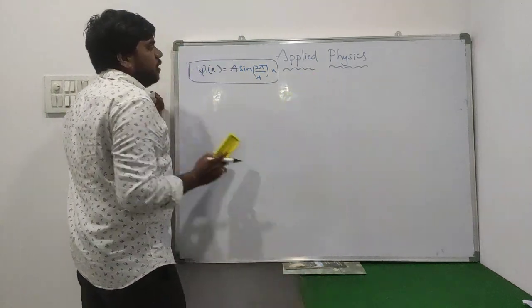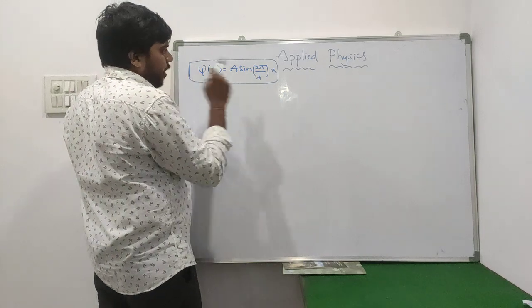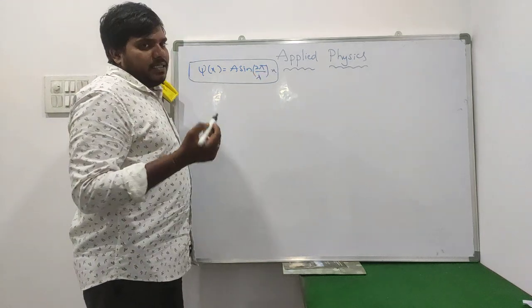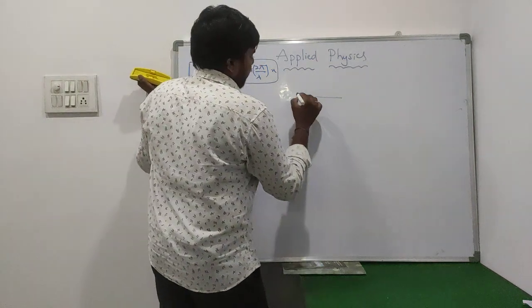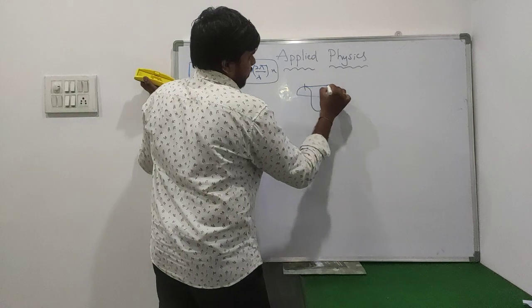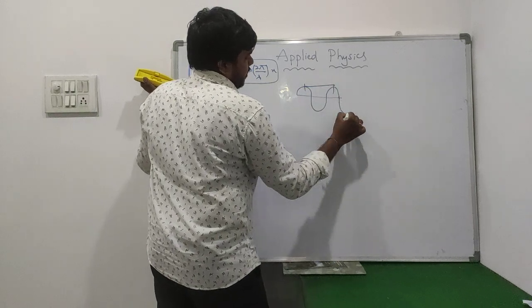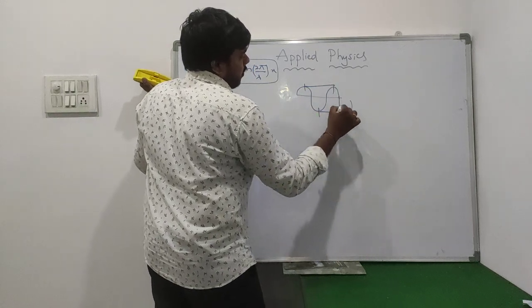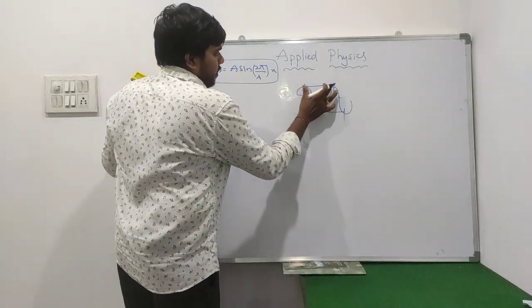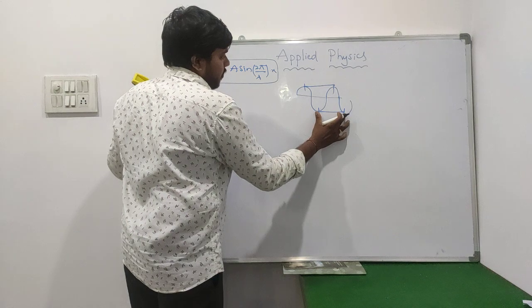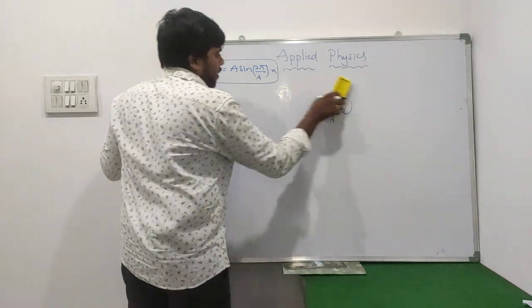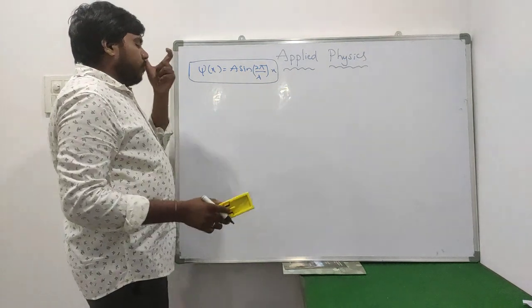Within that equation, we have all those values. x represents the position of the particle, and lambda is the wavelength. We already discussed that the wavelength is the successive distance between two crests or between two troughs, and it is represented by lambda. So that is about the wave function.